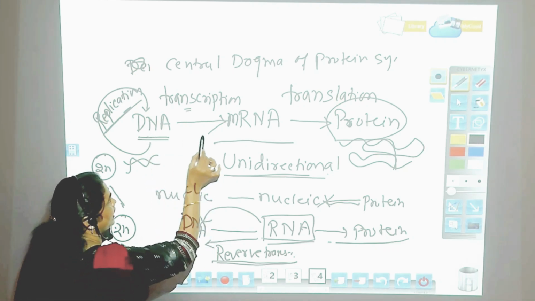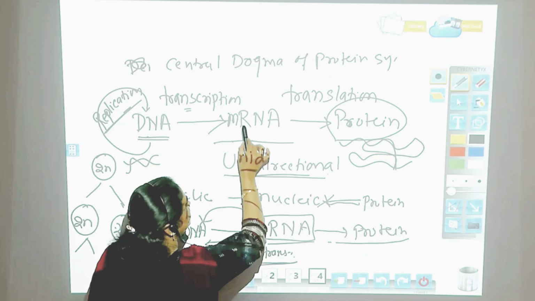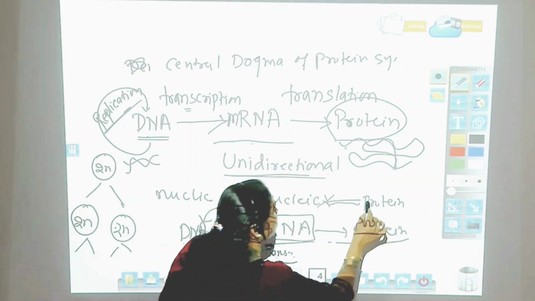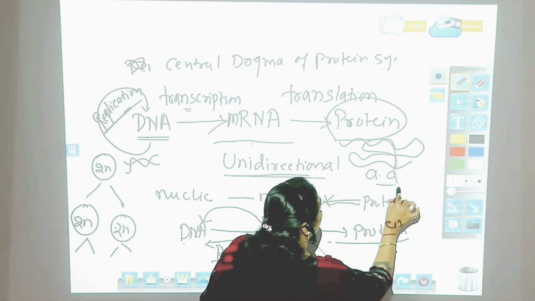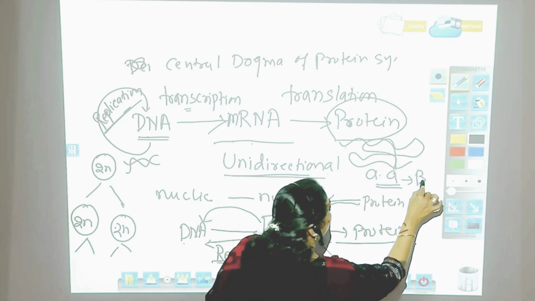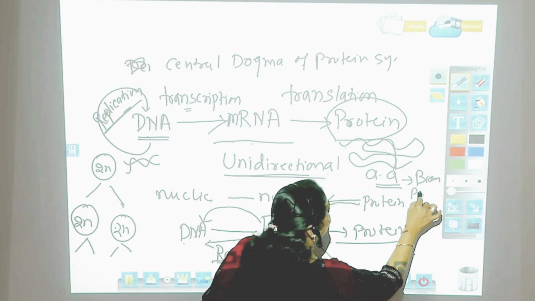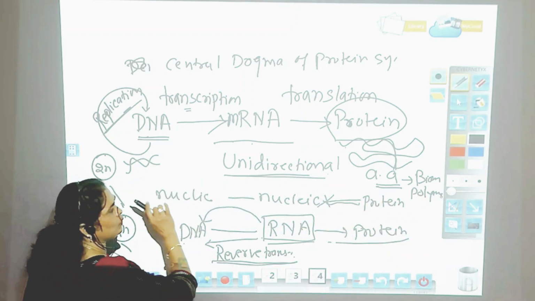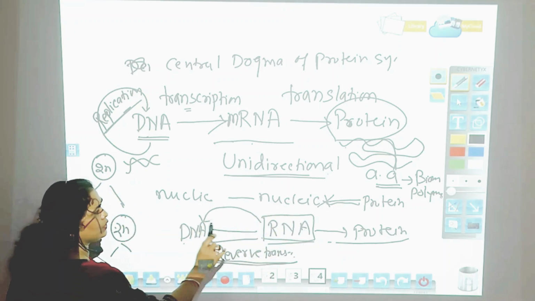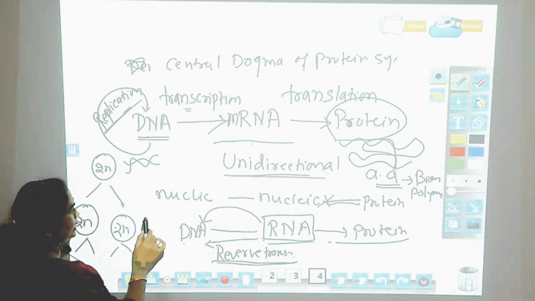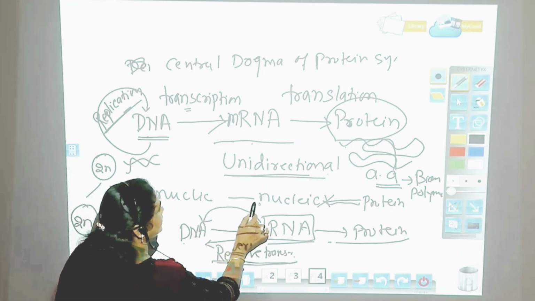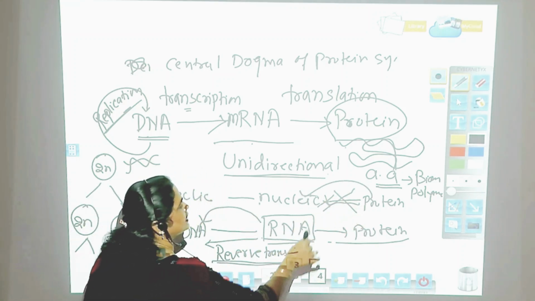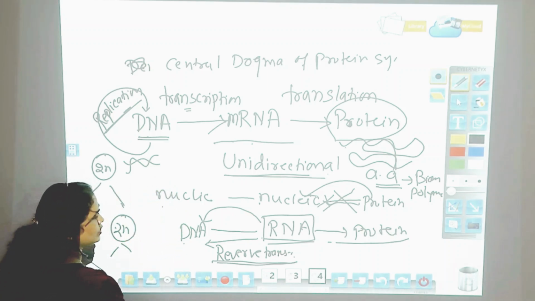That is, from the DNA, the information is passed to the messenger RNA, and from messenger RNA it is coded into proteins. We also know that proteins are made up of amino acids, and they are biomolecules, or we say polymers. The information flow is always unidirectional: nucleic acid can synthesize protein, but the formation of nucleic acid from protein is not possible.